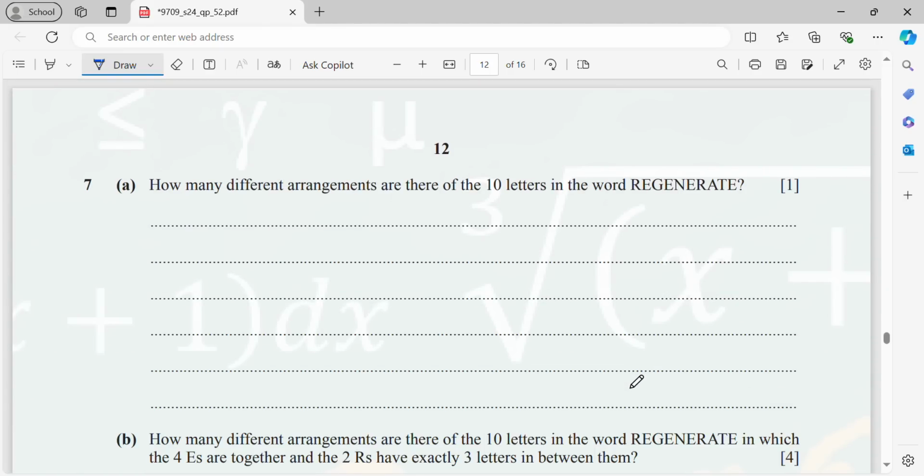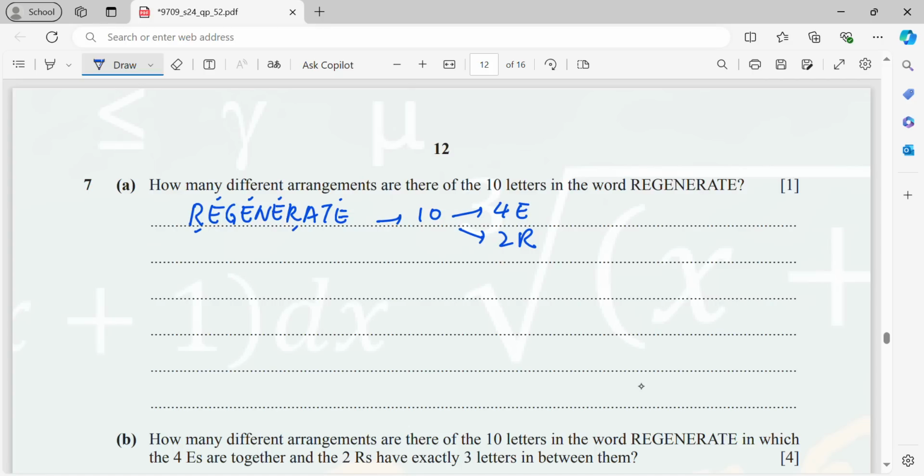Okay, now question 7a, how many different arrangements are there of the 10 letters in the word regenerate? So regenerate, there are 10 letters. Out of 10 letters, you have 1, 2, 3, 4 E's. And then you have 2 R's.